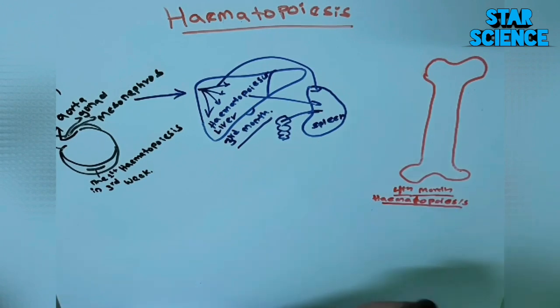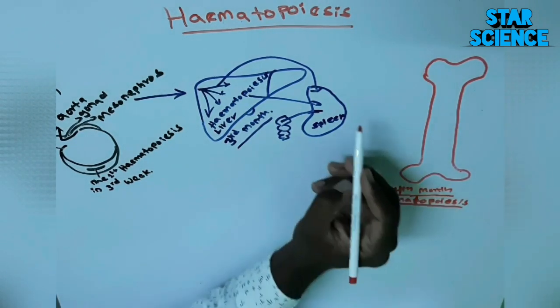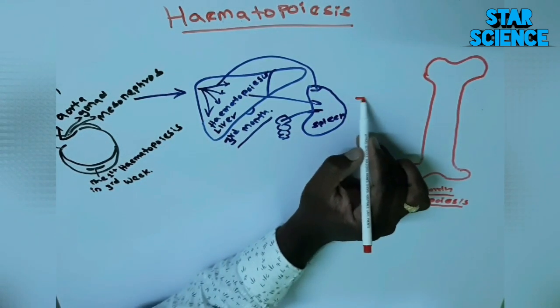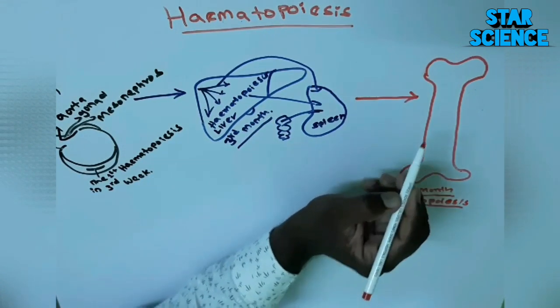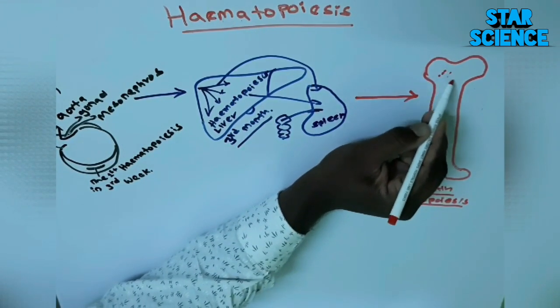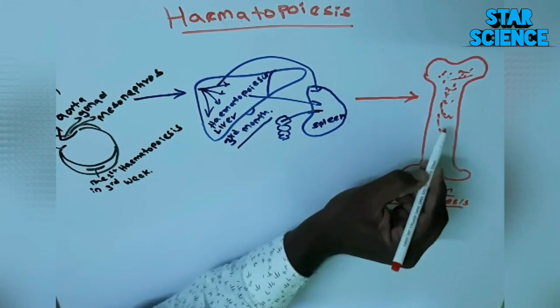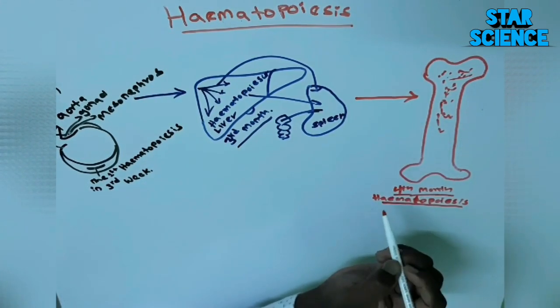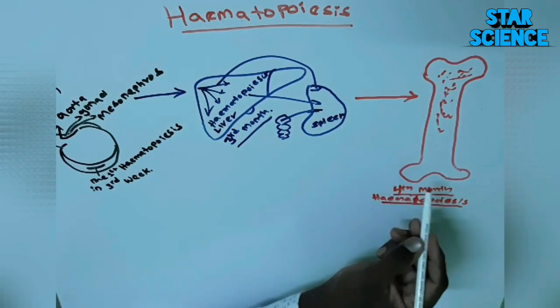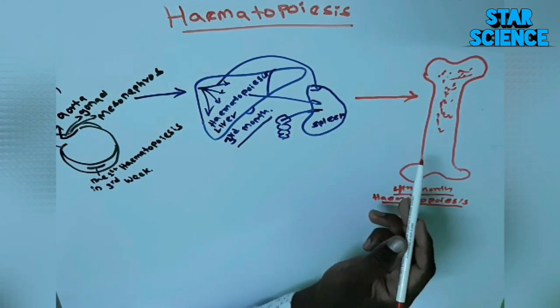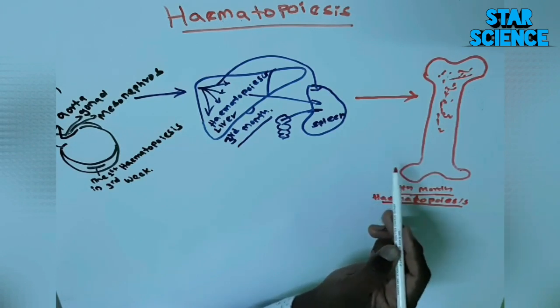In this red bone marrow, you have to remember, haematopoiesis will occur here. It starts the formation and development into different matured blood cells. You have to remember, this phase occurs in the bone marrow.